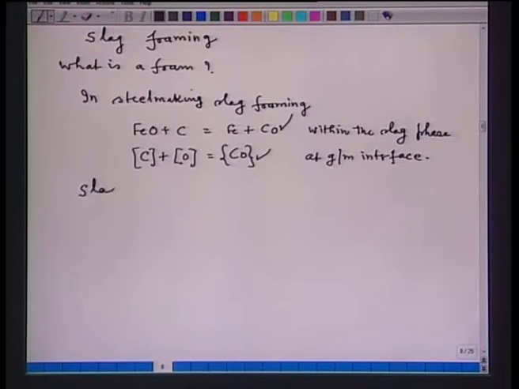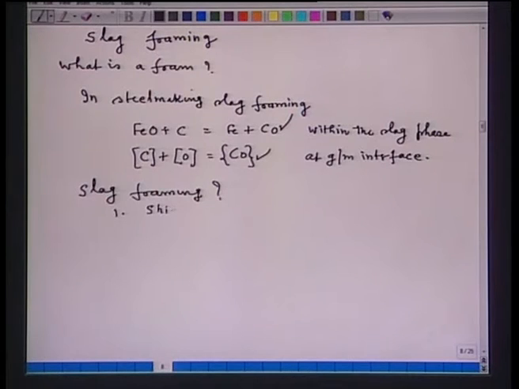Now, the question is, is slag foaming desirable? Well, to some extent yes, because when the slag foams and droplets are entrained, the interfacial area increases and the rate of reaction is also very fast. Now, there are also other advantages of slag foaming. The first advantage is shielding of molten metal against reoxidation. Second, slag foaming also acts as a thermal barrier.